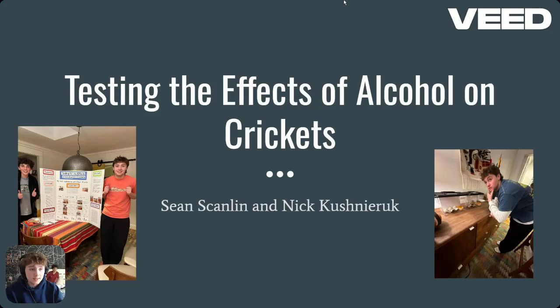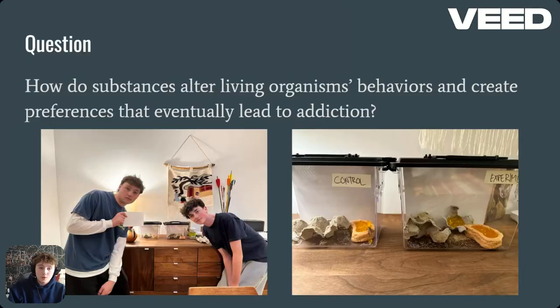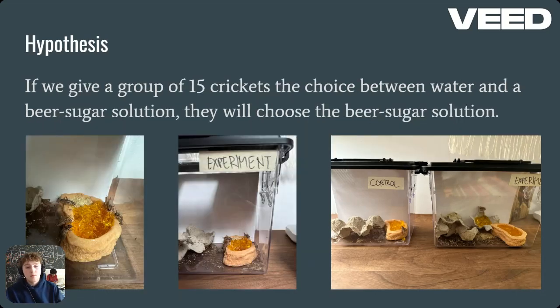We are testing the effects of alcohol on crickets. First, we have a question: How do substances alter living organisms' behavior and create preferences that eventually lead to addiction? Then we have our hypothesis. If we give a group of 15 crickets the choice between water and a beer sugar solution, they will choose the beer sugar solution.